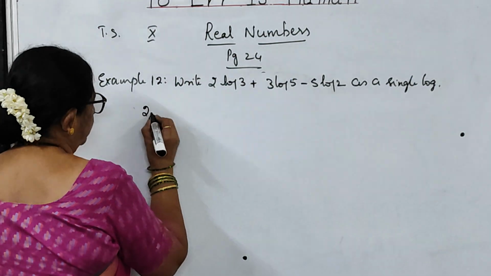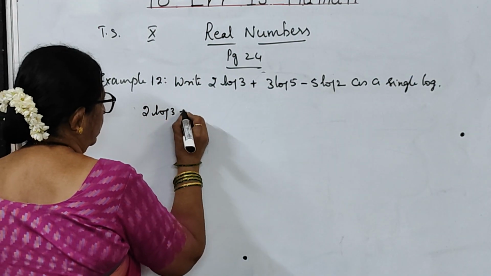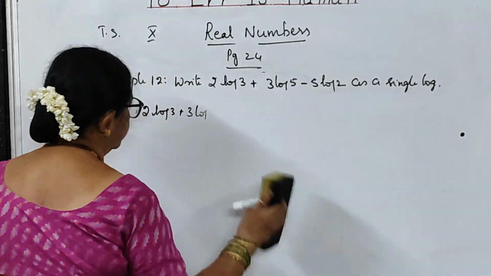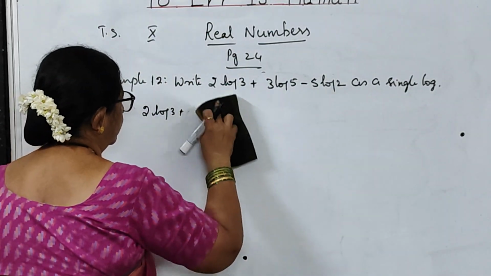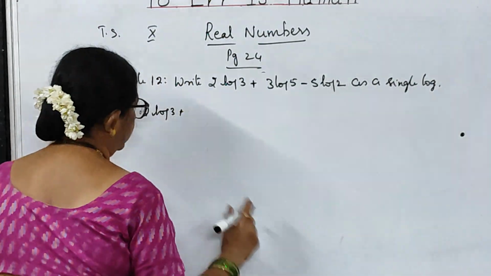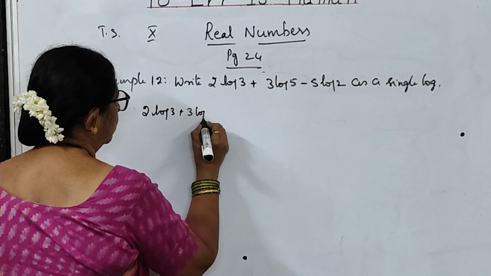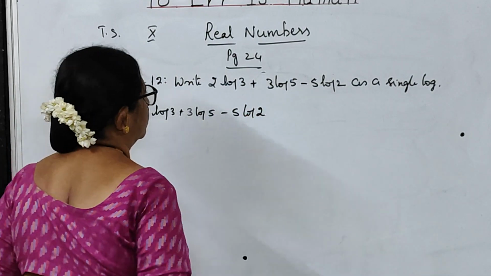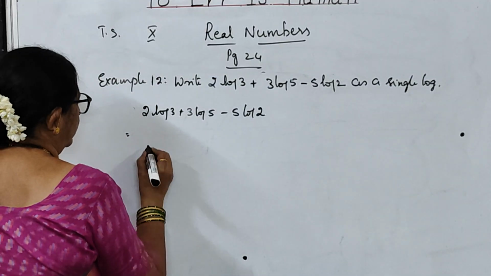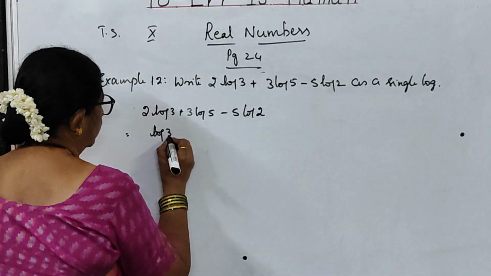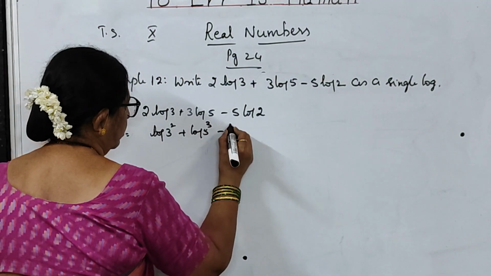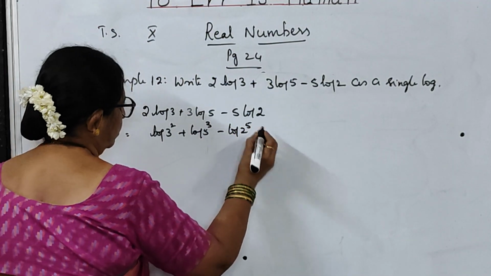So, you take the value 2 log 3 plus 3 log 5 minus 5 log 2. This can be written as log 3 square plus log 5 cube minus log 2 to the power of 5.